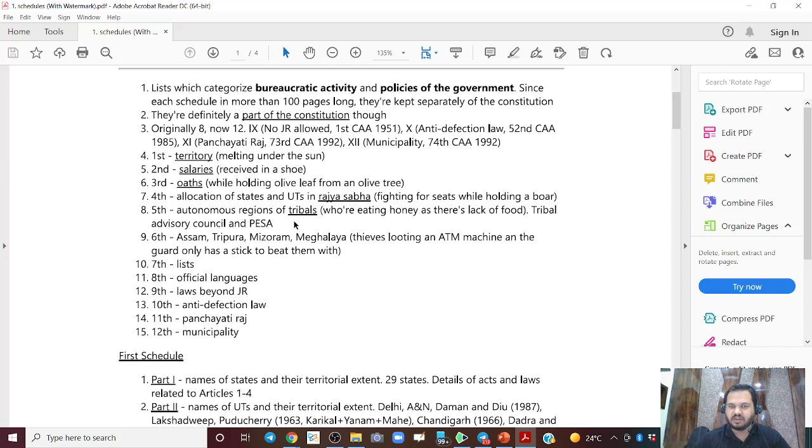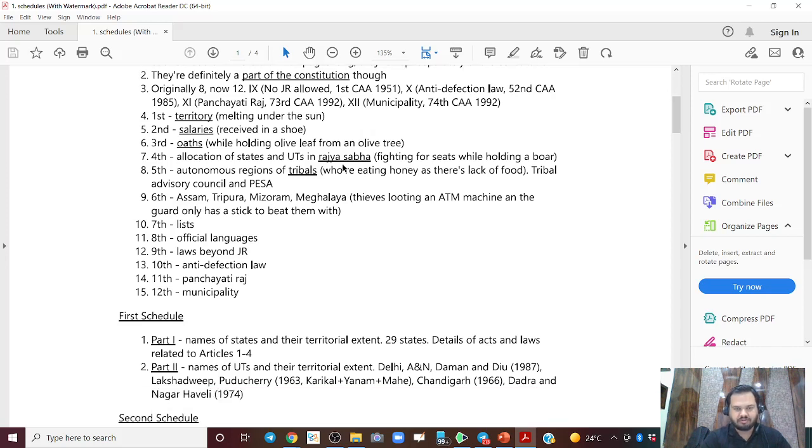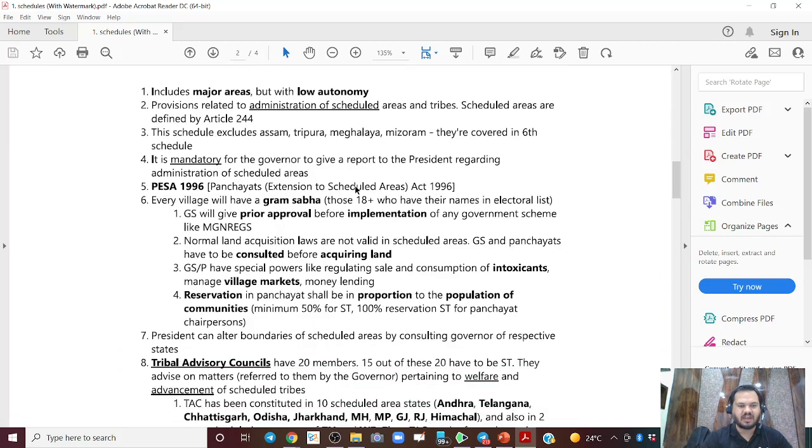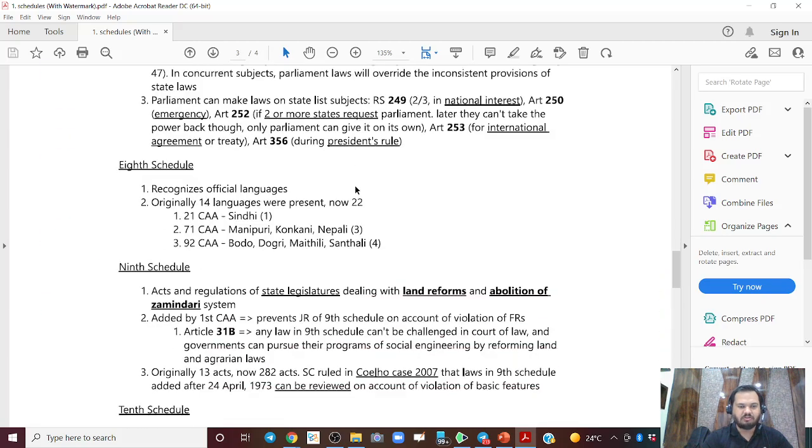We covered schedules in the last classes. You can see I have even underlined whatever important things you need to remember, right? There are also some mnemonics and all these things. You can ignore them, but you can go through it. This is a very concise material, and there are also some details.